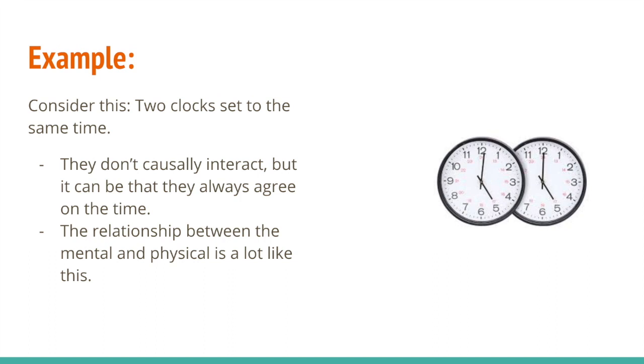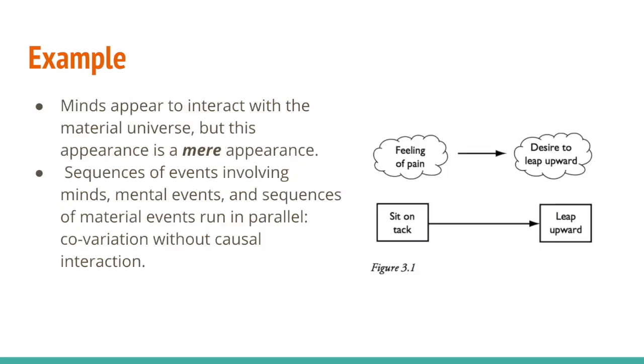Consider the case of two clocks that are set to the same time. Although they do not causally interact, it can always be agreed on that they run in parallel with the exact same time. According to Leibniz, the relationship between the mental and the physical is a law like this. Another example to understand parallelism is the event of sitting on a tack. Your sitting on a tack precedes your sensation of pain. You undoubtedly have the clear impression that the former brought about the latter. However, in this case, you are mistaken.